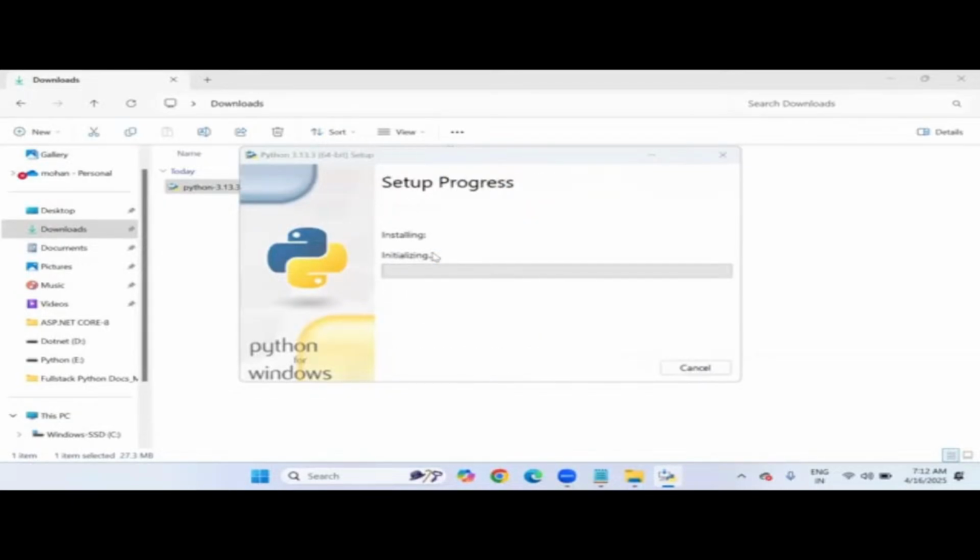Do you want to allow this app to make changes to your device? Yes. And now setup is in progress. It takes a few minutes, mostly a maximum of one or two minutes. The installation of Python won't take much more time. So now you can see it's almost completed.